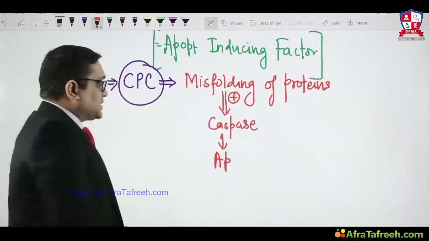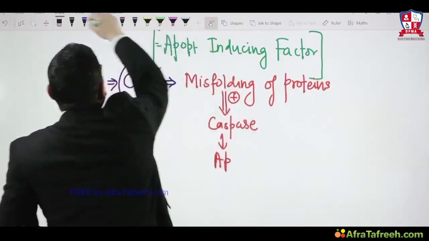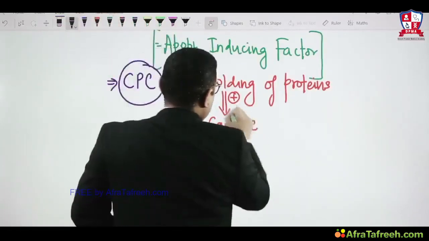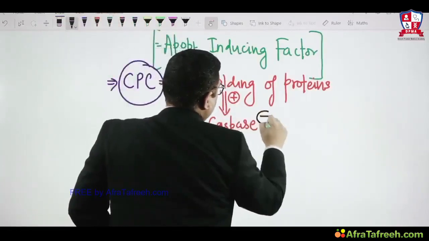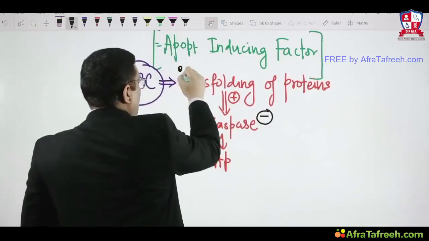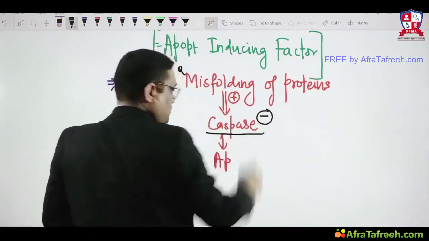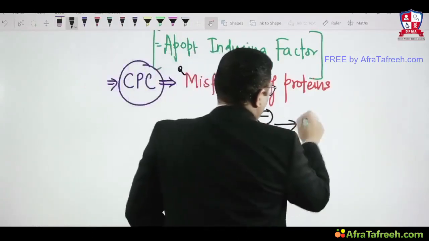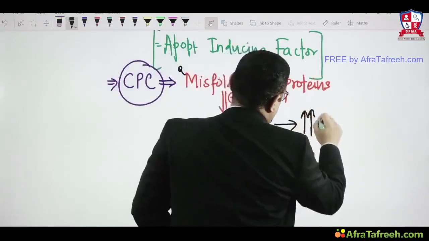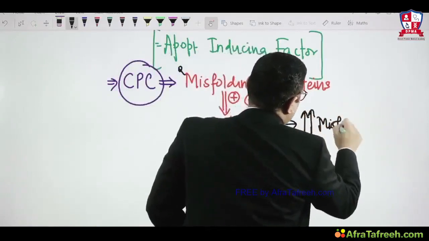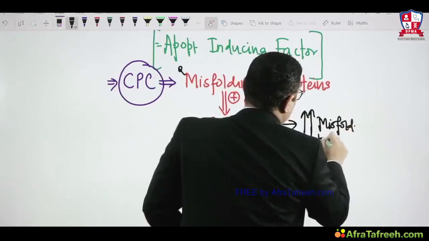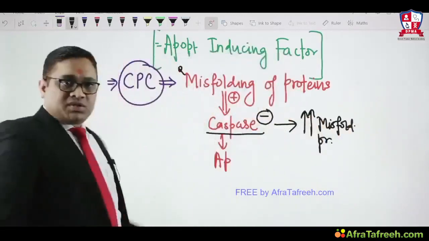But suppose this caspase is not induced, because of the misfolding of the protein, caspase is not induced. So what will happen? There will be accumulation of misfolded protein. So this is the important thing.